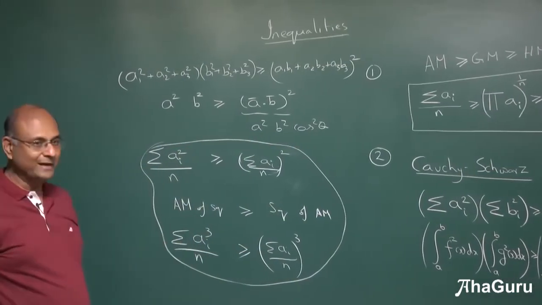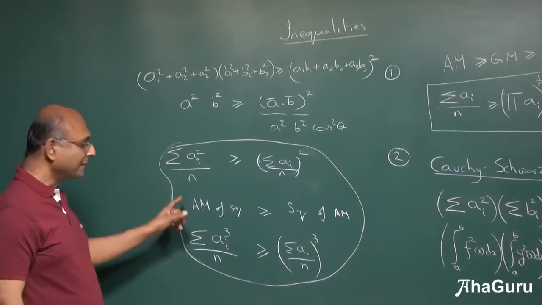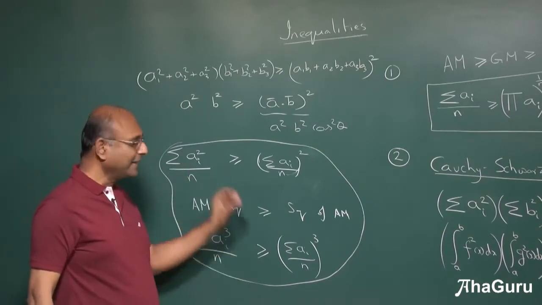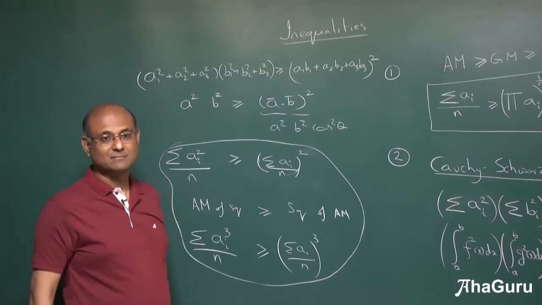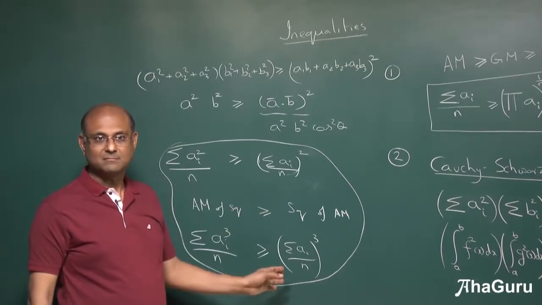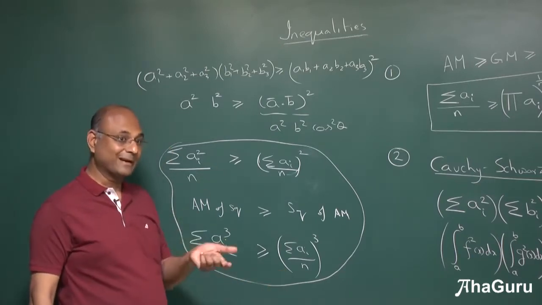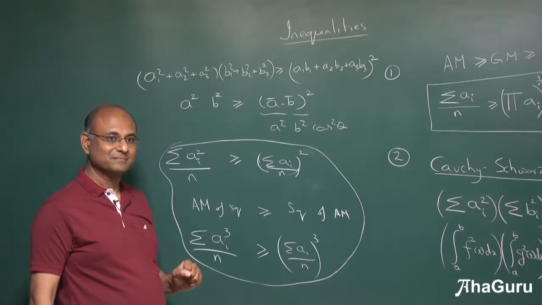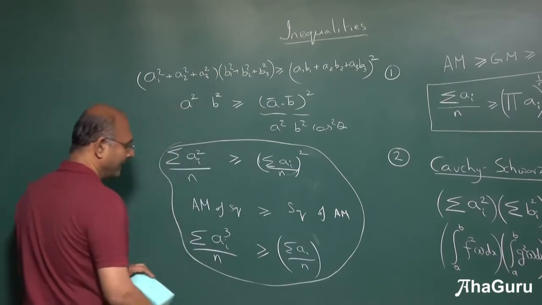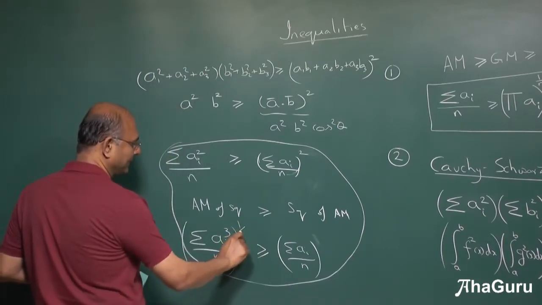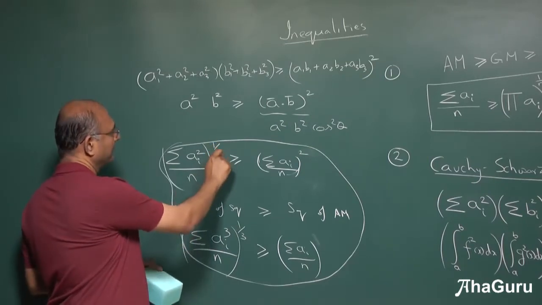So if I tell you that this is valid, it is called the power mean theorem. Arithmetic mean of some power is greater than the power of the arithmetic mean. But we will go a little bit better. Can I take this cube and do power 1 by 3? Can I do the root of? Yes, right?